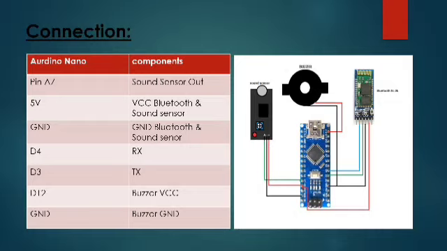The sound sensor out is connected to pin A7 of the Arduino Nano, and the VCC of the Bluetooth is connected to the 5V, as well as the sound sensor positive is connected to the 5V. The Bluetooth ground is connected to the ground, and the sound sensor negative pin is connected to the ground of the Arduino Nano. The RX of the Bluetooth is connected to pin D4 and TX is connected to pin D3, and the VCC of the buzzer is connected to pin D12, and the ground of the buzzer is connected to the ground of the Arduino Nano. These are the connections.